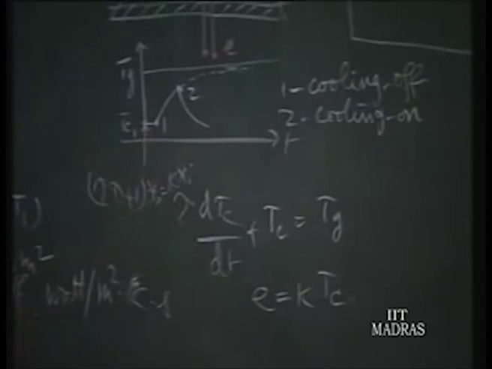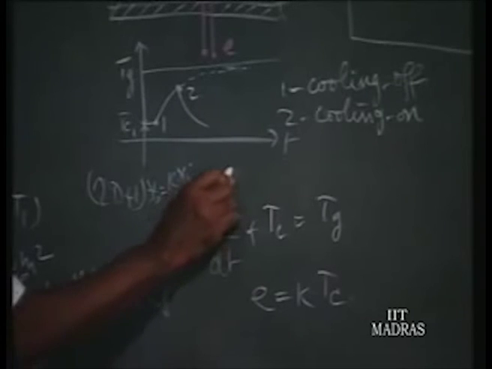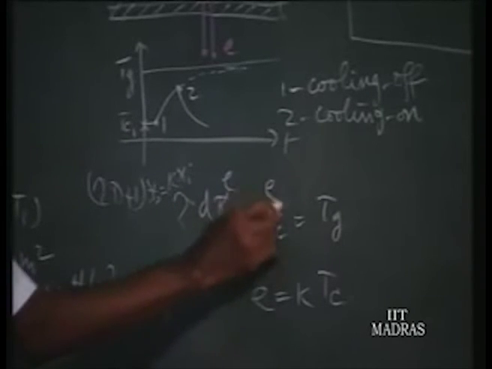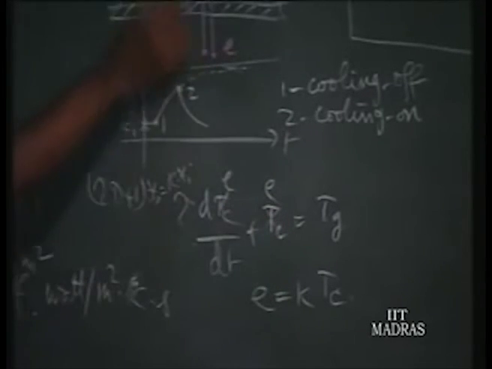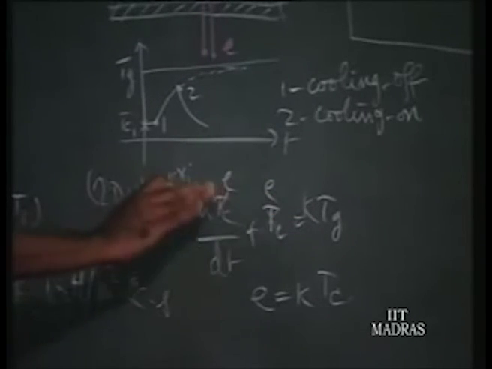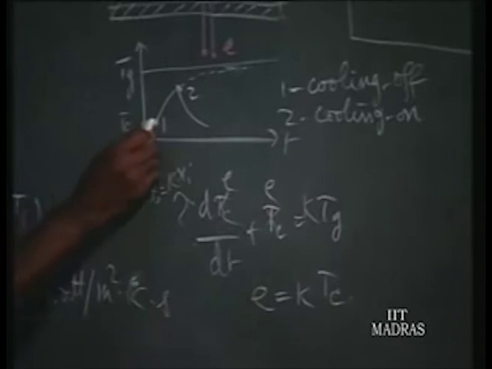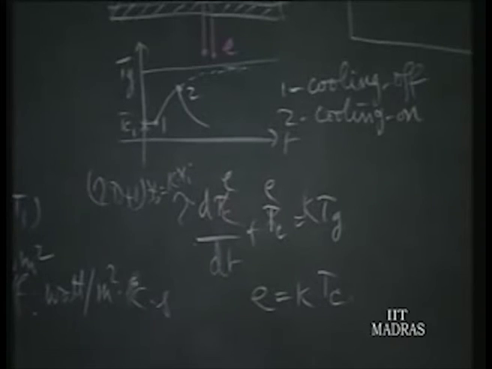This is the standard format. And here, instead of Tc you can write E, because the thermo EMF voltage is proportional to Tc, and here you can write kTg. So you find it is a typical first order instrument. The temperature starts increasing exponentially. We know the output voltage is an exponential function.